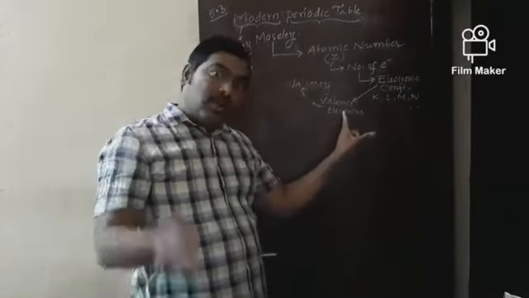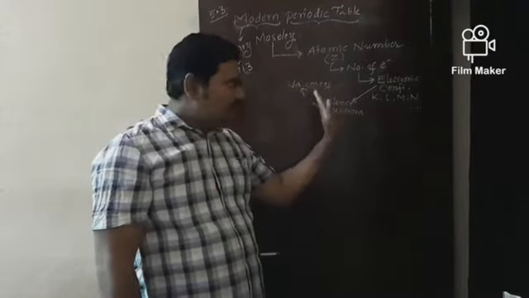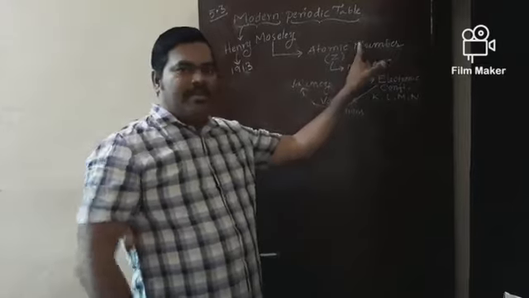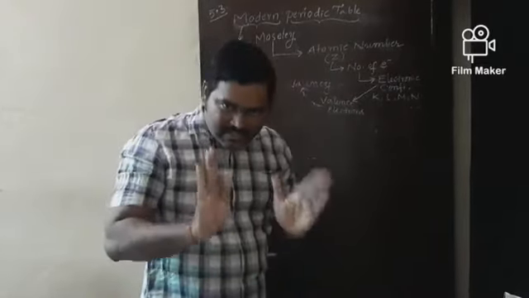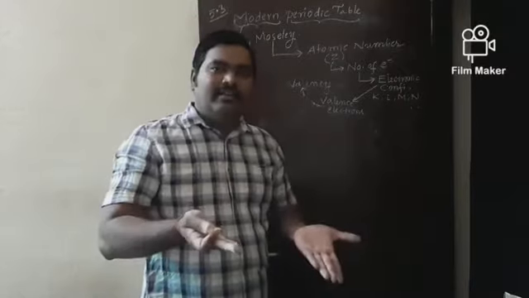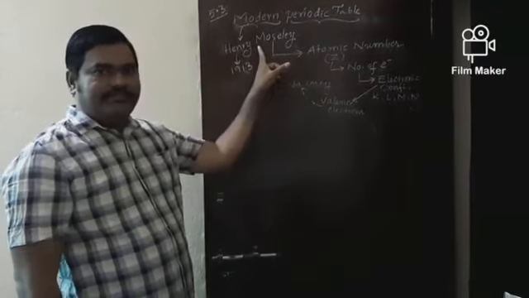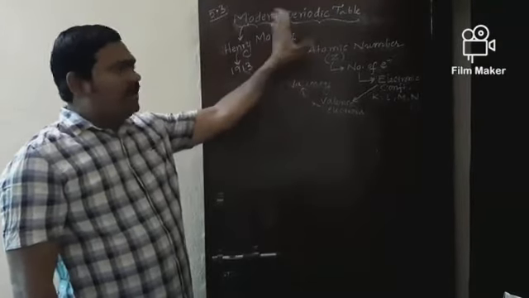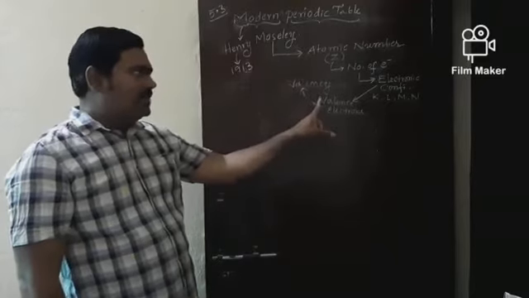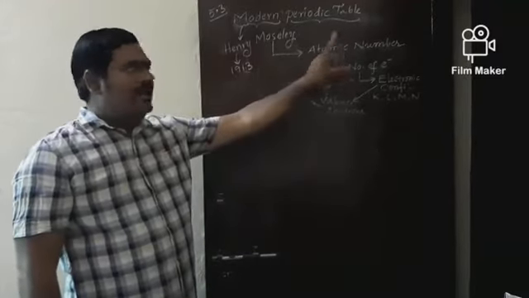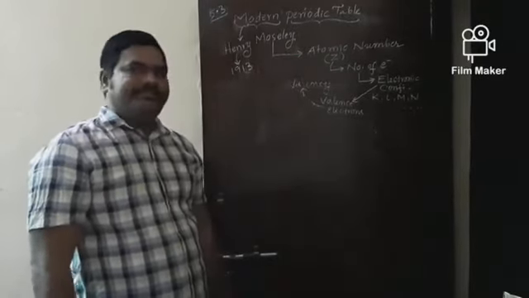If valence electrons are the same, valency is also the same. In this way, atomic number is more fundamental and precious than atomic mass. So Henry Moseley prepared the modern periodic table in 1913 on the basis of atomic number, as it is the main fundamental property for his classification.